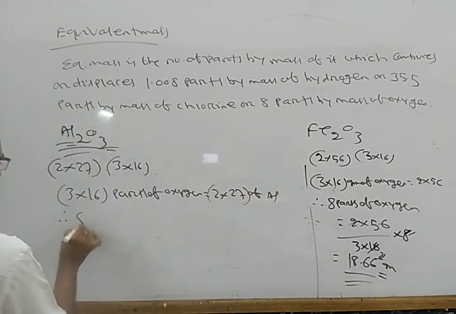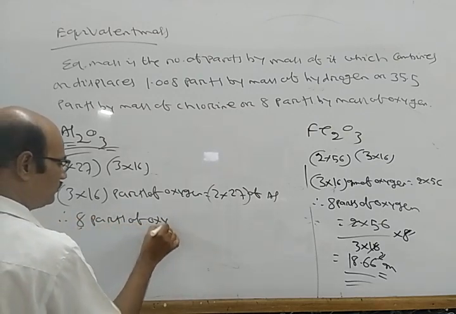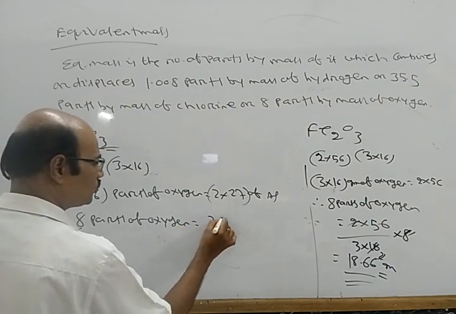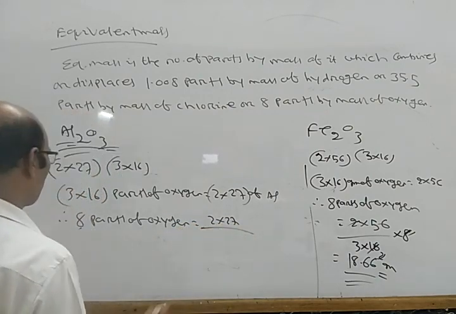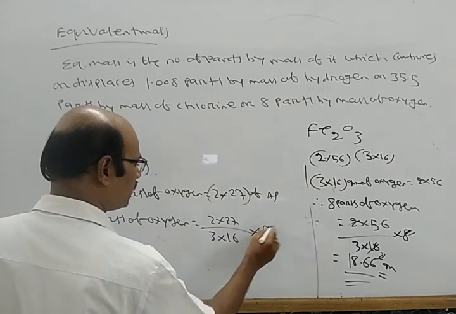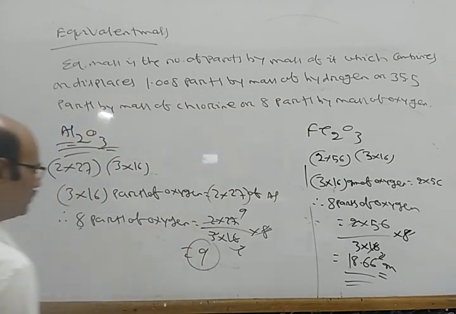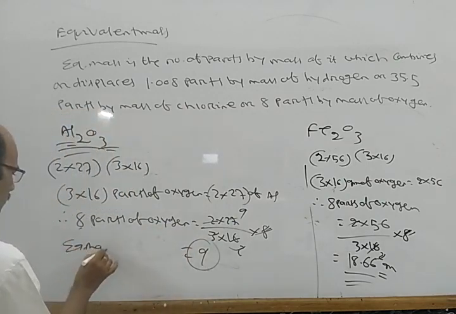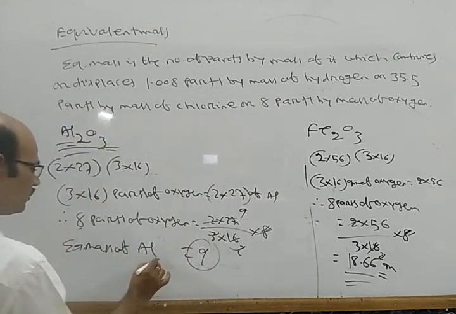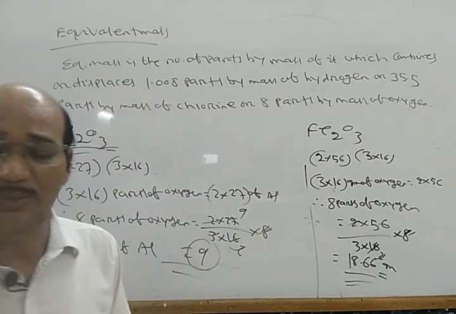Therefore 8 parts of oxygen is equal to 2 into 27 divided by 3 into 16, into 8, which gives 9. So the equivalent mass of aluminum is 9 here. In this way we can express the equivalent mass of different substances.